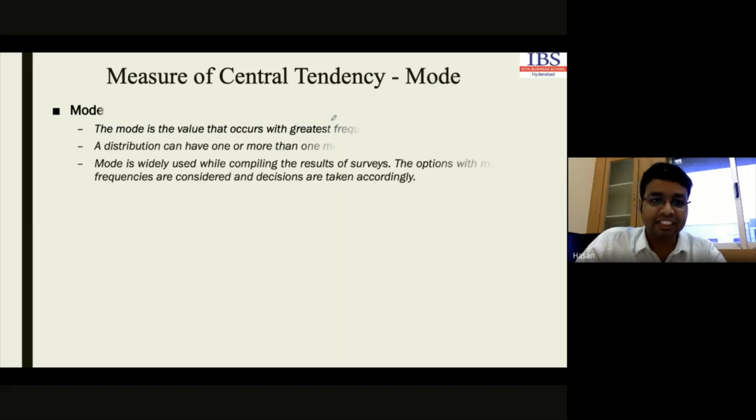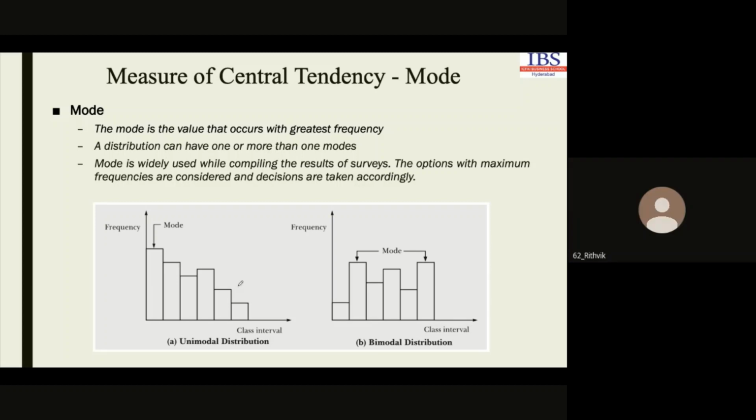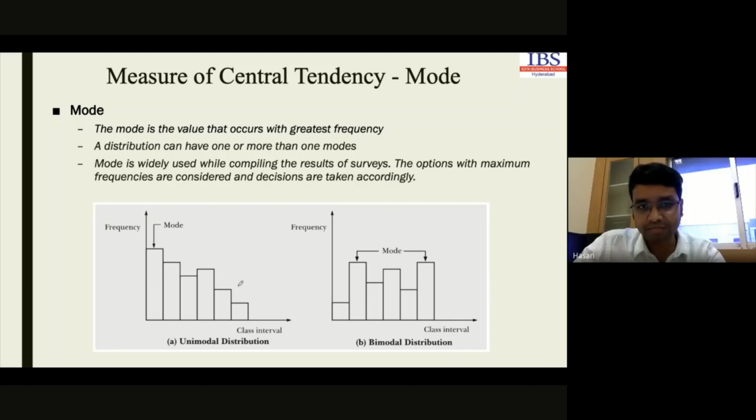So I have mentioned some basic value discussions here. Mode is the value that occurs with greatest frequency. A distribution can have more than 1 or 2 modes. Okay. Look at this. This is a histogram. Can anyone tell me which type of graph it is? Histogram or bar diagram? Histogram. Yes, very good.